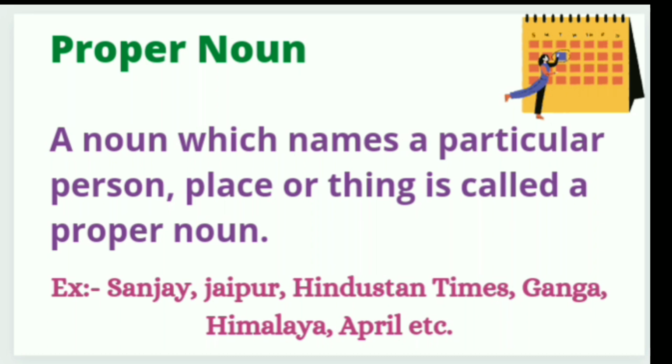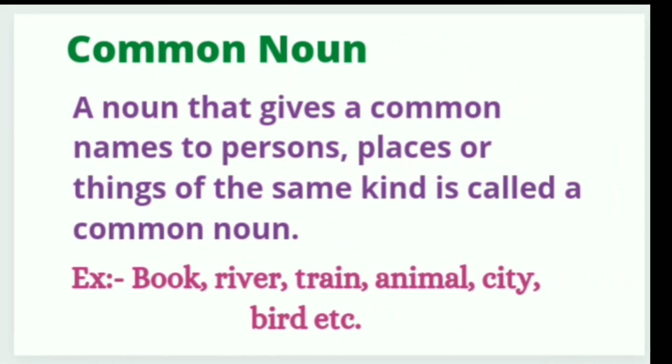Now, common noun. A name that gives a common name to persons, places or things of the same kind is called a common noun. Means, like we have seen in the proper noun, there are particular names. Here we are using their common names. For example, book, it can be any book. River, train, animal, city, bird, etc.